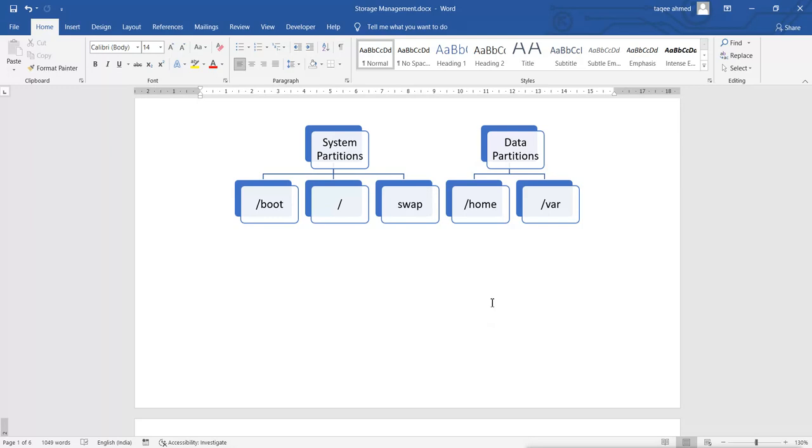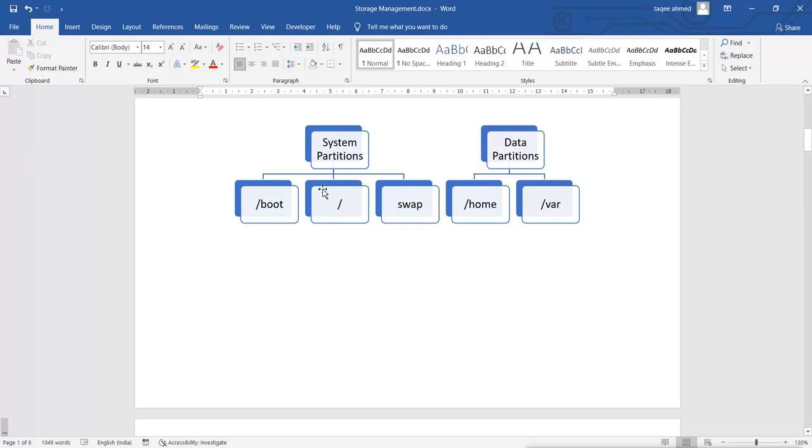Other than that, var could need a big space because it holds lots of database kind of applications. When we install them, all the data will go to the var directory. The home directory will have all the users' home directories, so it needs a big space. So for home and var, it is recommended to create separate partitions for them.